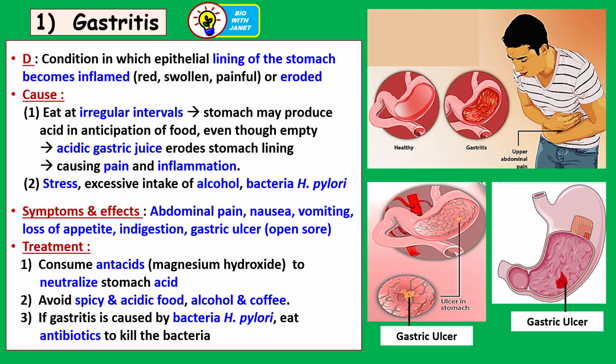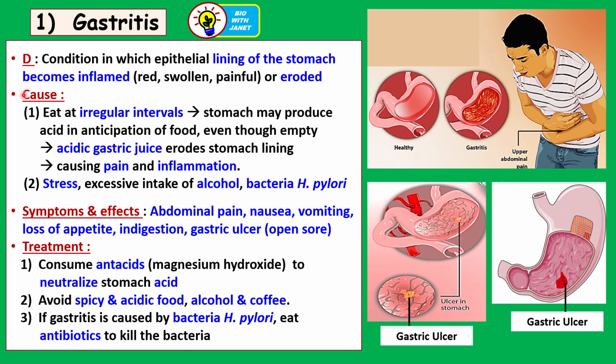All right. Then how does it get inflamed? It gets inflamed if the lining is exposed to hydrochloric acid and enzymes like pepsin, especially hydrochloric acid, which is very acidic.